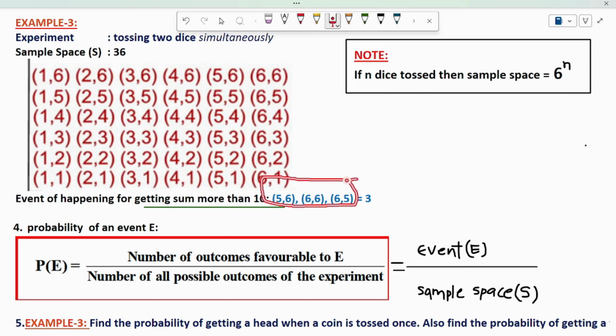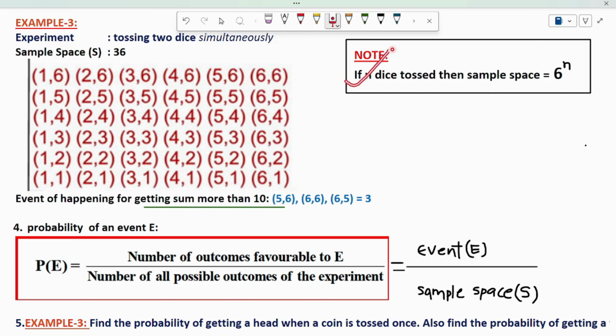Why? Because these three possibilities satisfy my condition. The condition is the sum is more than 10. So here my event is 3. In this manner, we have to find out the sample space and event.